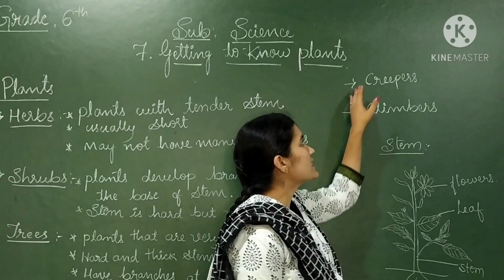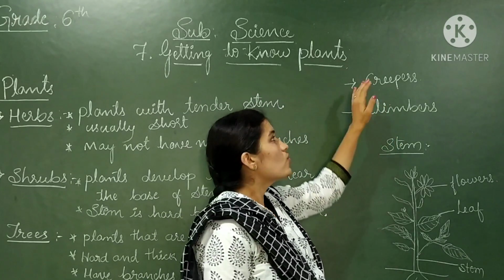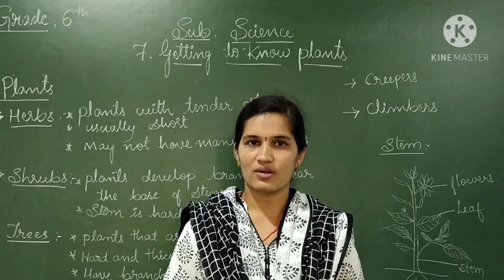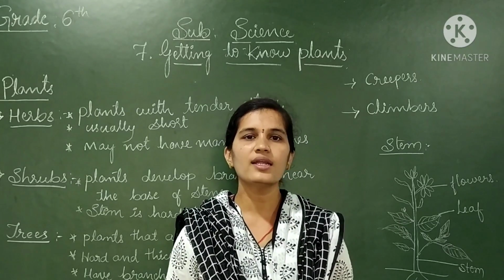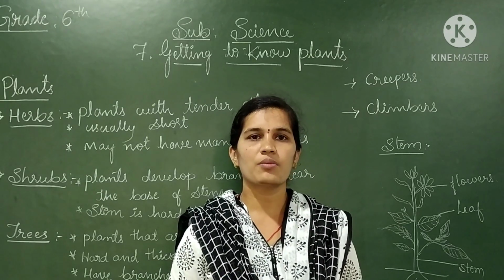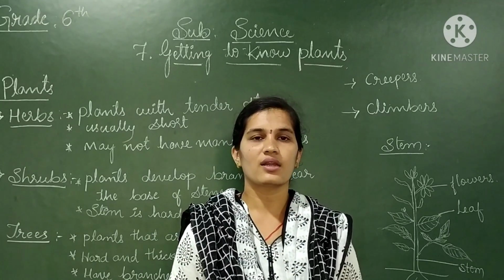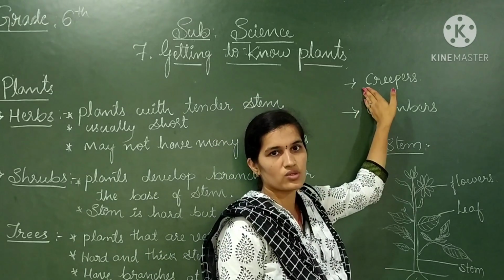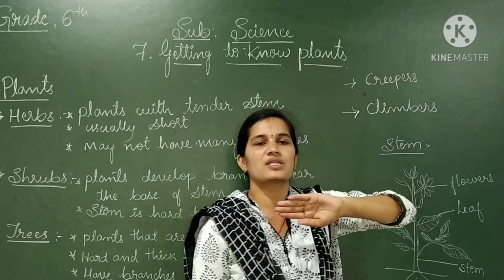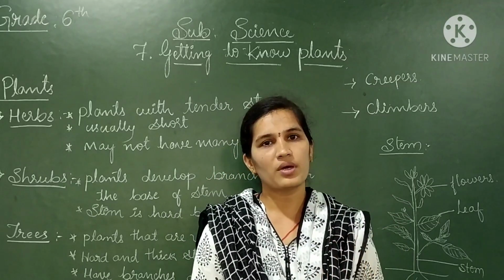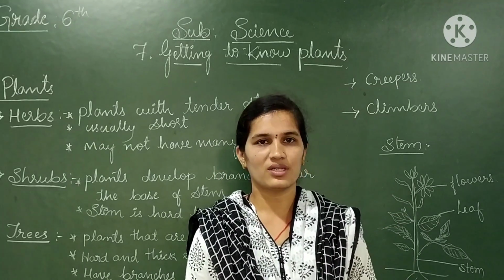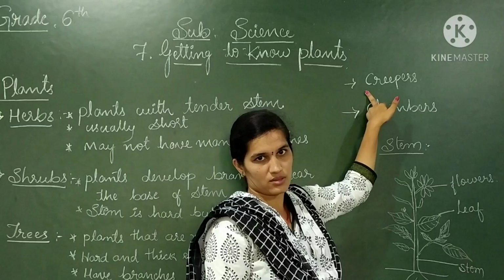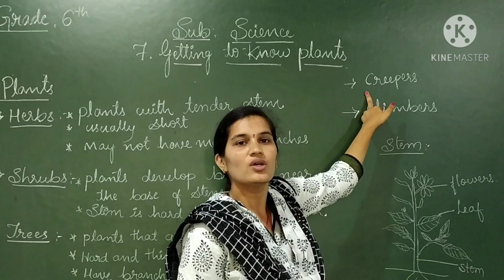Yes, those are called creepers and climbers. What are creepers? Creepers are plants which spread over the land and have a very tender, weak stem, so they cannot stand properly, erectly. The best examples are the pumpkin plant or cucumber plant, which spread all over the ground but do not stand erect. Here the stem is not supportive enough to stand erect.